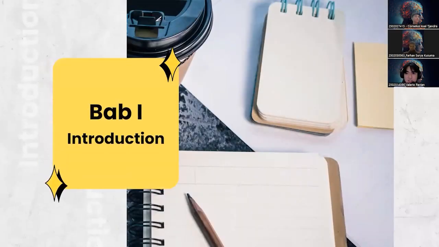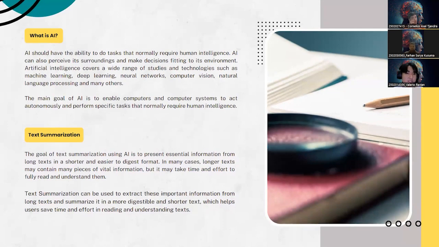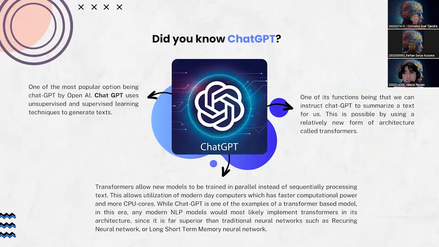So we go to chapter one, the introduction. In this introduction, we will talk about AI. AI is basically the ability to do tasks that normally require human intelligence. But in this paper, we will focus on text summarization. The goal of text summarization using AI is to present essential information from long text in a shorter and easier-to-digest format. One example of AI is ChatGPT, right? ChatGPT is an example of a transformer-based model, which will be explained by Axel later.